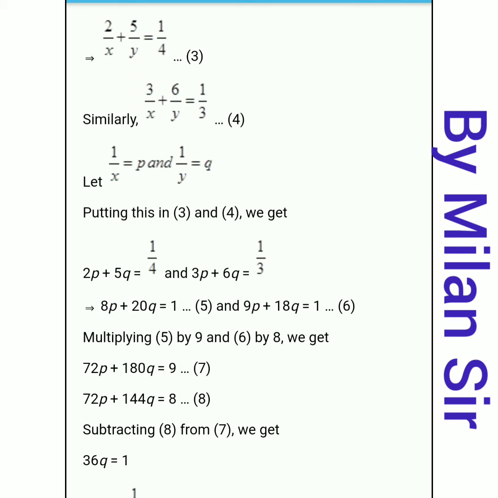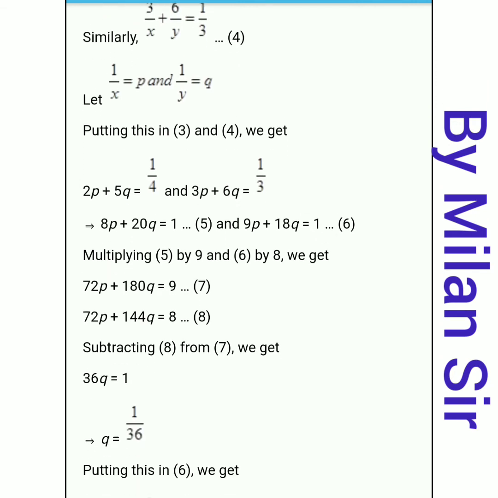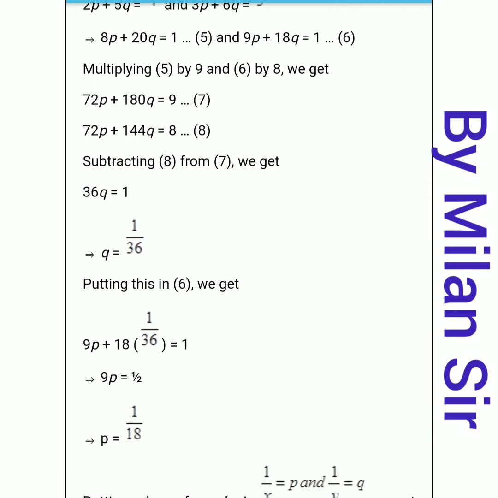So just write down: multiply equation number 3 by 9 and equation number 4 by 8. Then subtract equation 4 from 3.